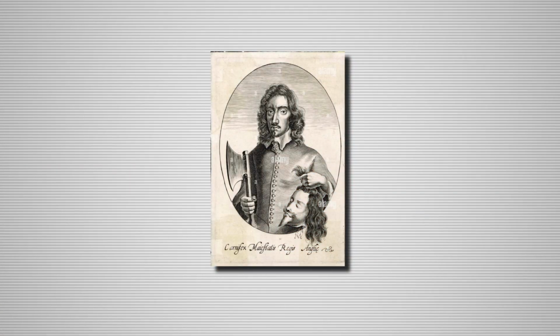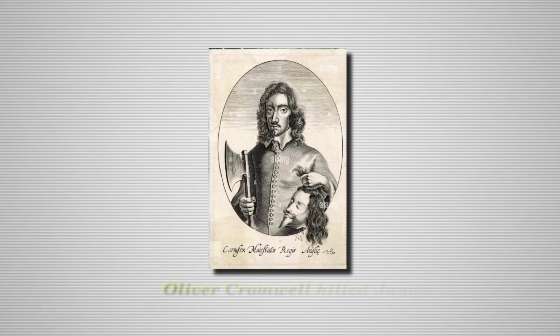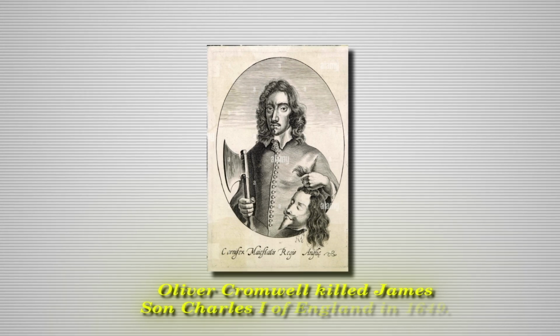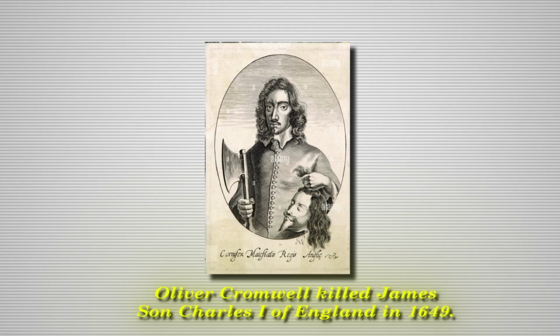So they were very unhappy because James I, being a Protestant, was not doing anything, so they were against James I. From here we can see the rise of Puritans begin to take place. We will also show in the next videos how the Puritan leader Oliver Cromwell killed James's son Charles I of England in 1649. So you can see how Puritans have started entering the scene of British history from here.